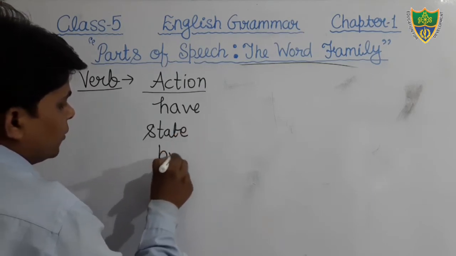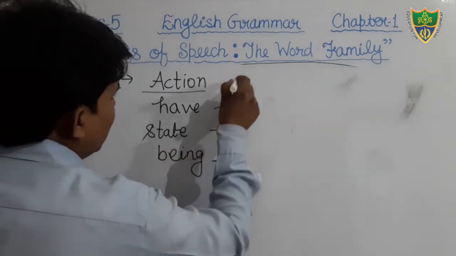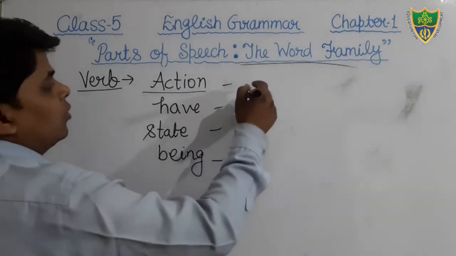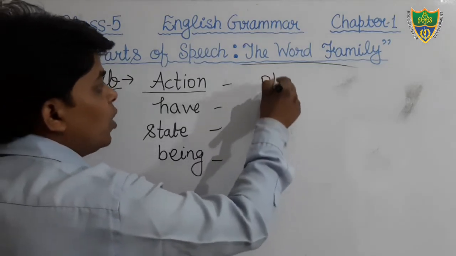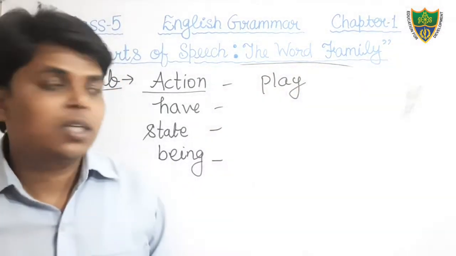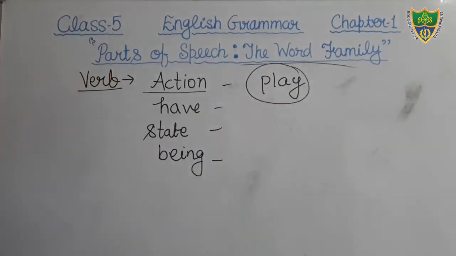State or being. Just see, students, action: Mohan plays. What does the word play denote? It denotes the action. Here the word play is an action.